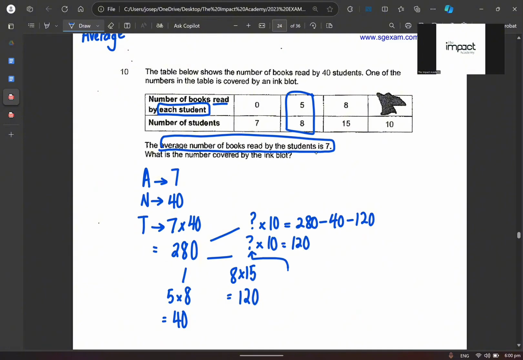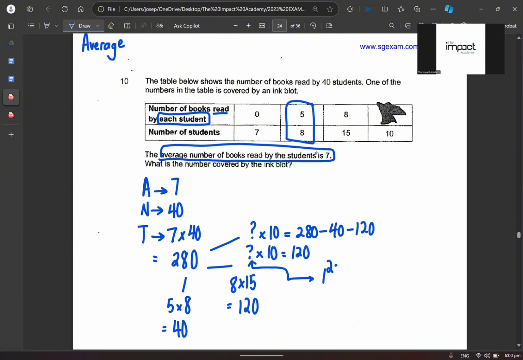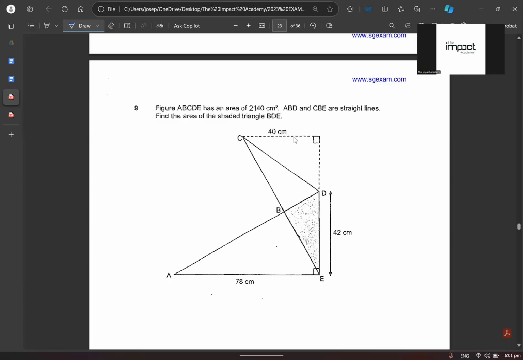So how do I find this question mark over here? I will just have to, yeah, that's all. All right, 120 divided by 10, we will get to an answer of 12. Okay, so the number covered by the ink block, so this is 12. Make sense? This is 12. Make sense or don't make sense? Okay, so this is average. And that's how you would solve a question like this.